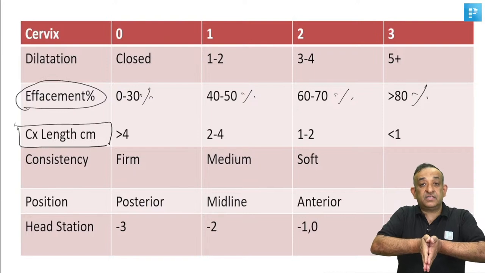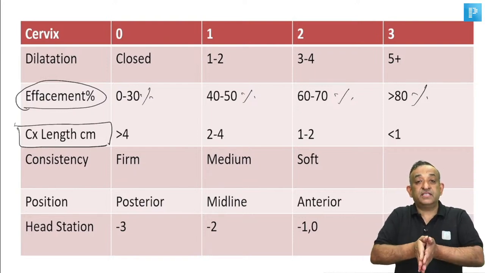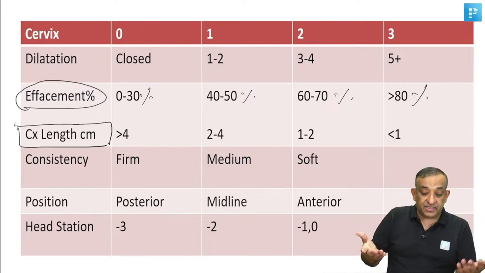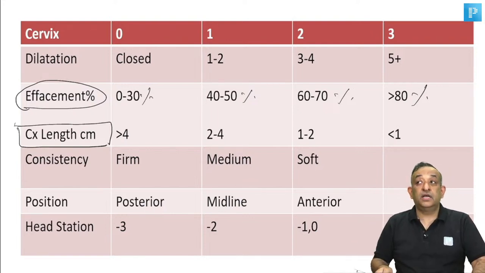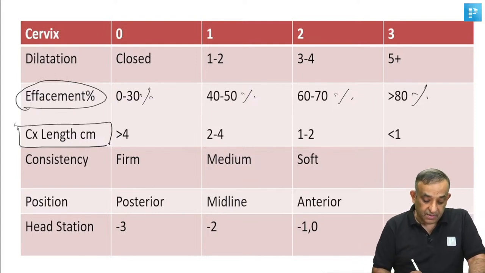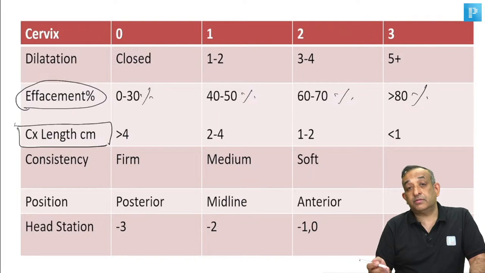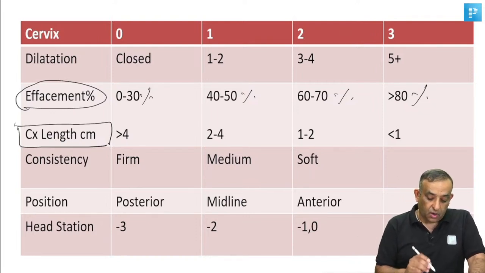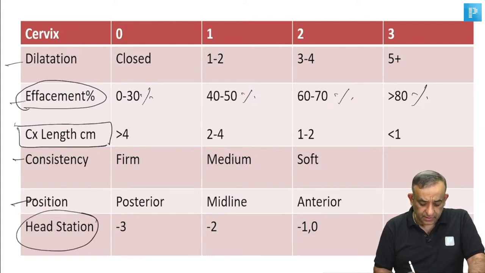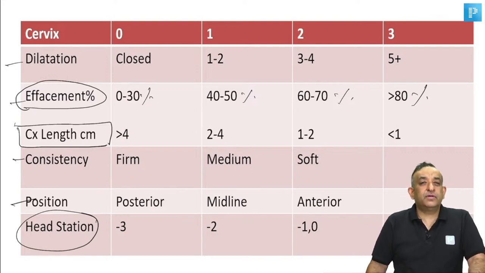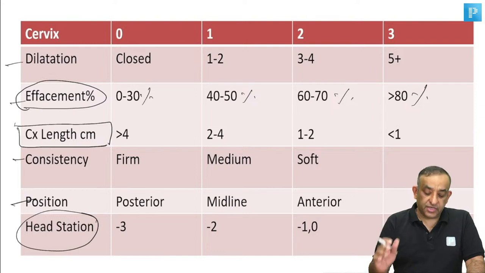So, when we say the cervix is getting taken up, we can say the effacement in percentages, or we can say it in centimeters. So, either way it can come in exam. But what I am telling you is that in the last 3 years, wherever it has come, either in the NEET exam or in the AIIMS exam, it has come as percentage. So, might as well remember the percentages if you feel that you want to mug up less. But you must know all the 5 criteria, 4 pertaining to the cervix and 1 pertaining to the head, the station of the head. You must remember it properly. All right. This is going to be one easy question and straight away marks for you.